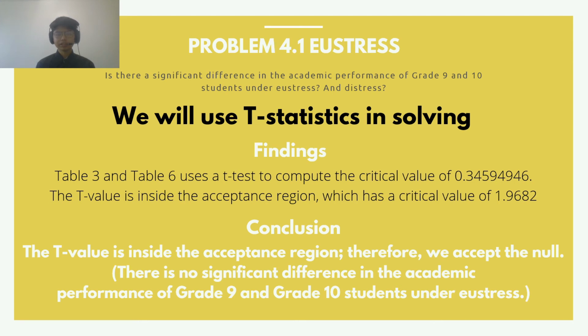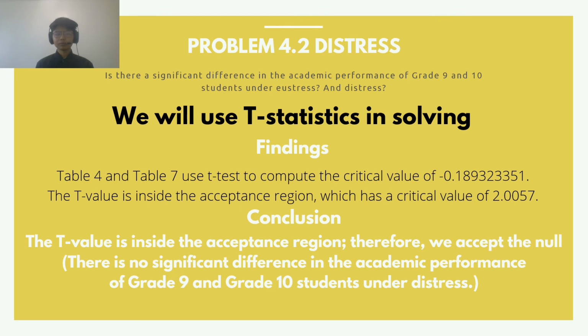And here is the findings. Table 3 and Table 6 use a t-test to compute the critical value of 0.34594946. The t-value is inside the acceptance region, which has a critical value of 1.9682. Therefore, we conclude that the t-value is inside the acceptance region. Therefore, we accept the null. The null is there is no significant difference in the academic performance of grade 9 and grade 10 students under eustress.